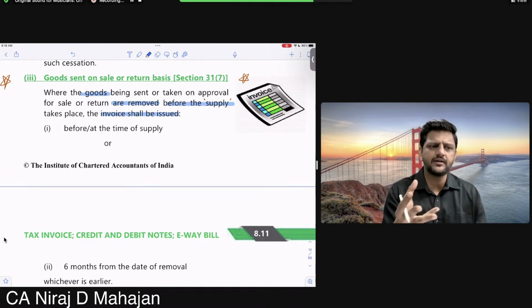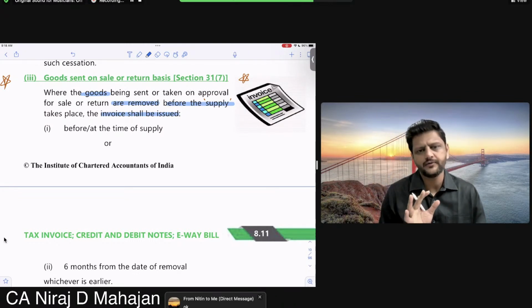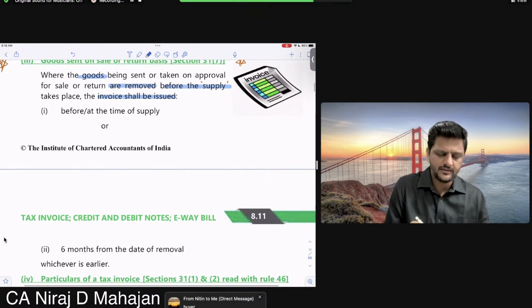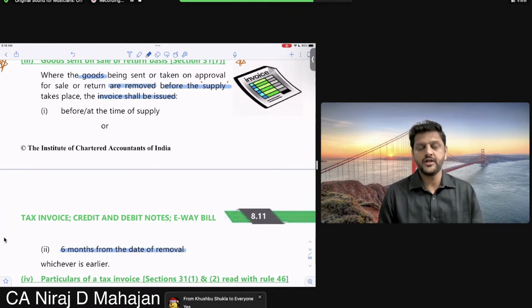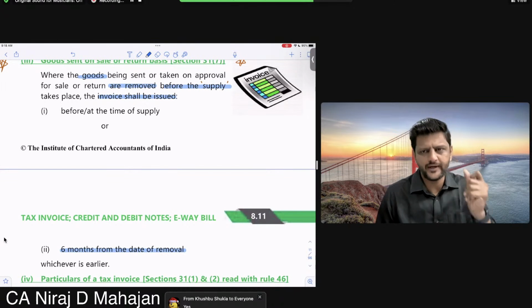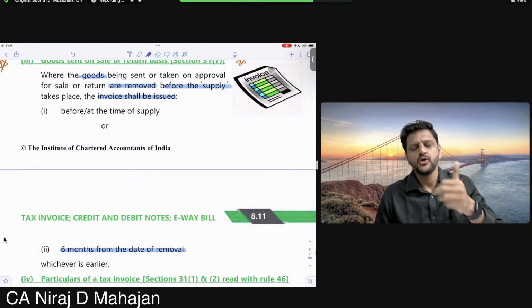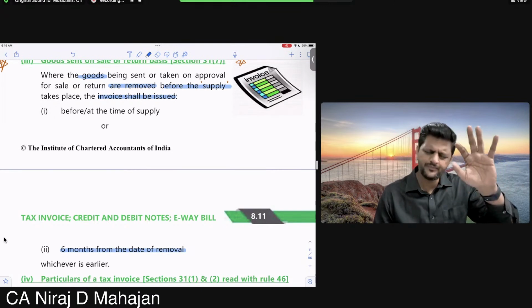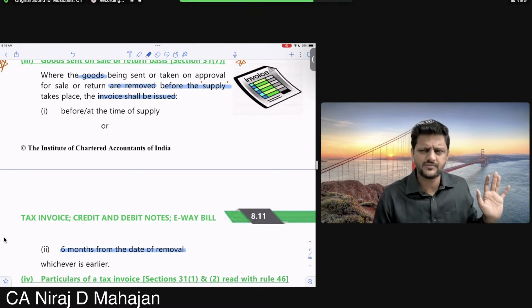How will we establish that yes, it is a sale? The buyer will communicate as per the contract, etc. If he does not communicate, then we are taking, on a higher side, 6 months maximum. So as per GST law, 6 months. Are you getting my point, everybody? Goods are removed without sale. So when will you assume it as sale? Whatever may be the date as per the agreement between seller and buyer, or 6 months from the date of removal, whichever is earlier. On that day or before that, you can issue the invoice. Clear?